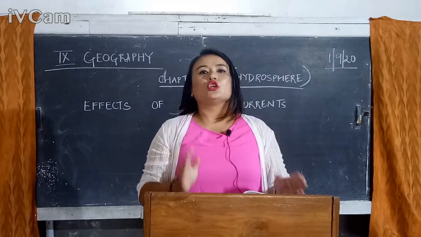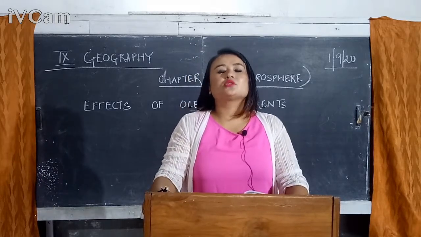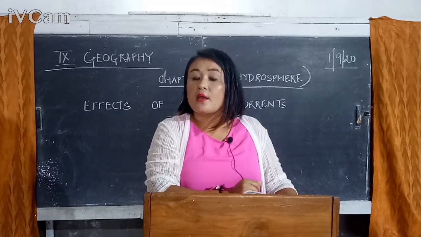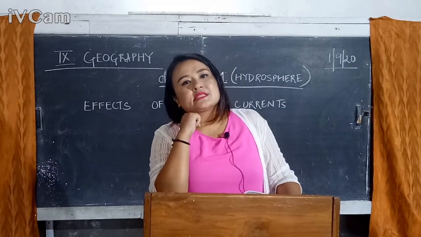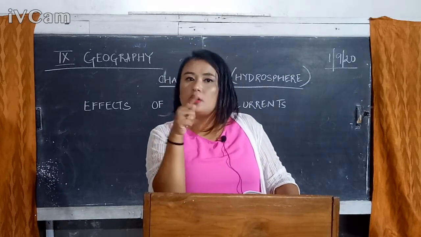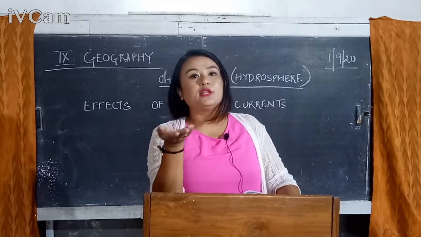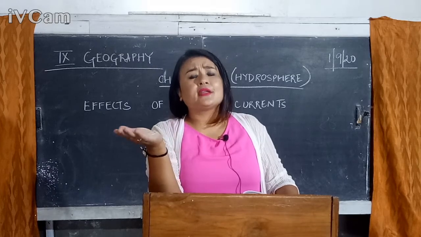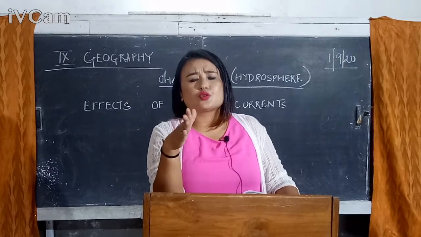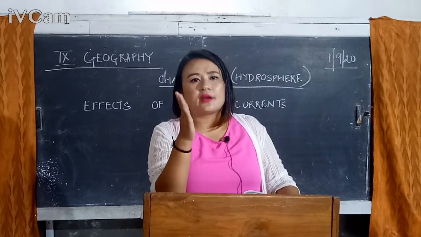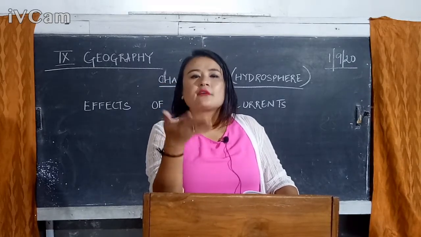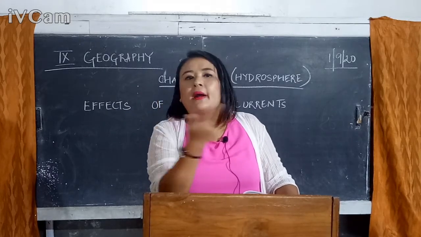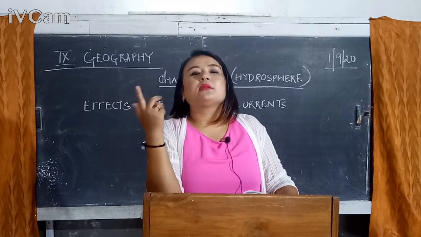That is the reason why Japan is the largest producer of fish in the world. The richest fishing ground in the world is located there in Japan. Why? Because next to Japan, we can see the warm Kuroshio current meeting the cold Oyashio current. Similarly, Newfoundland is also considered one of the richest fishing grounds in the world. And here the warm Gulf Stream is meeting the cold Labrador current. It creates dense fog which drives the growth of plankton. That's the reason why an abundant quantity of fishing can be done in that region.